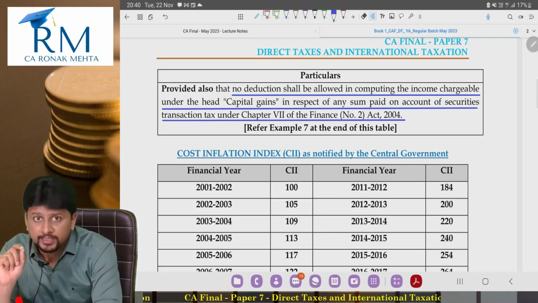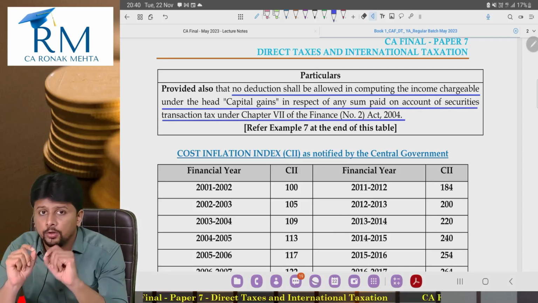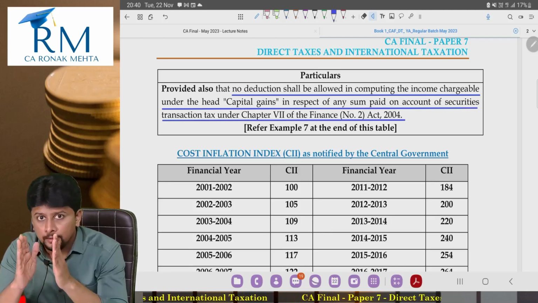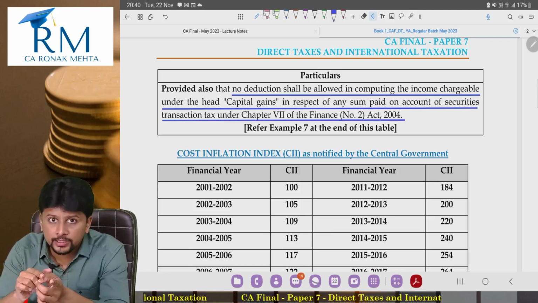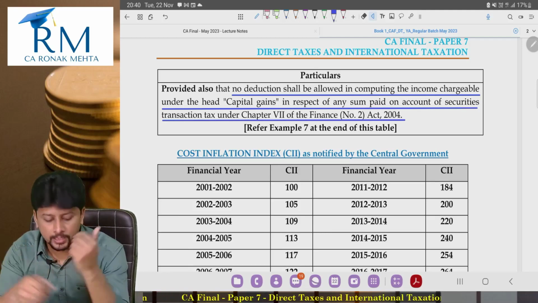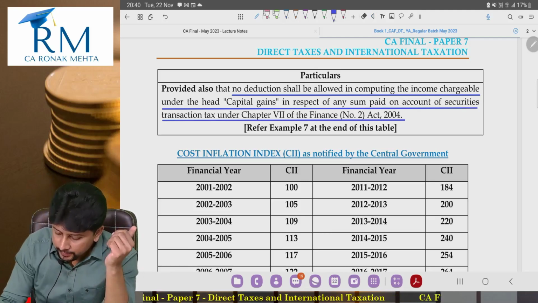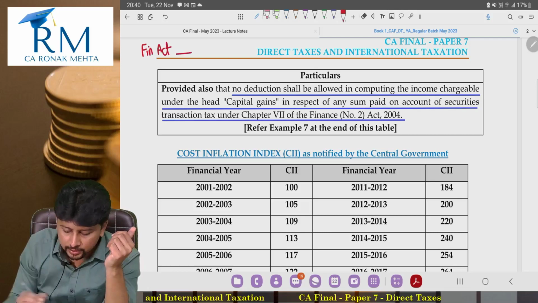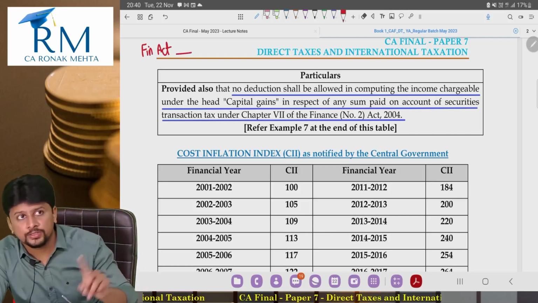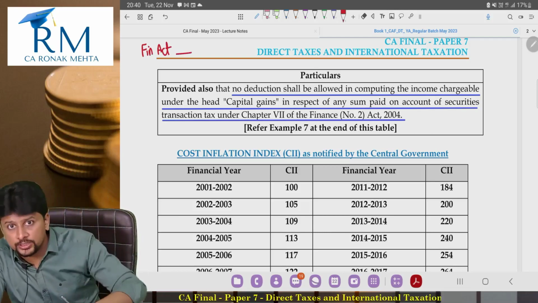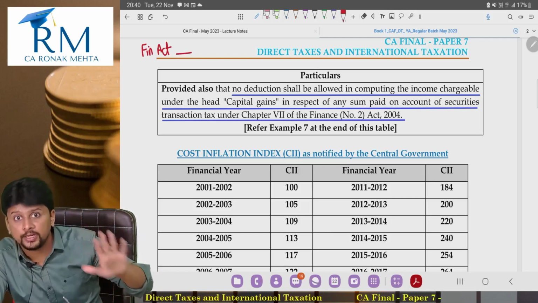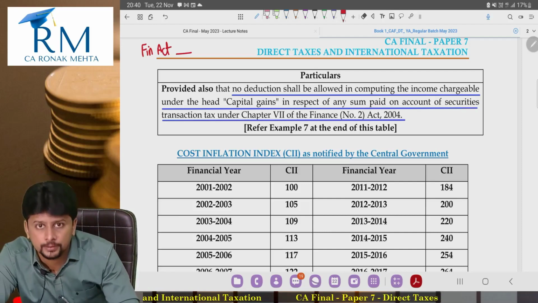So in an election year, there will always be two budgets. Now I don't know if you know this. The ruling party before the election in the month of February will come out with a budget. They will call that the Finance Act, whichever year it is. 2004 was the year in which elections happened and Congress won. From 2004 to 2014, for 10 years, Dr. Manmohan Singh was our Prime Minister.